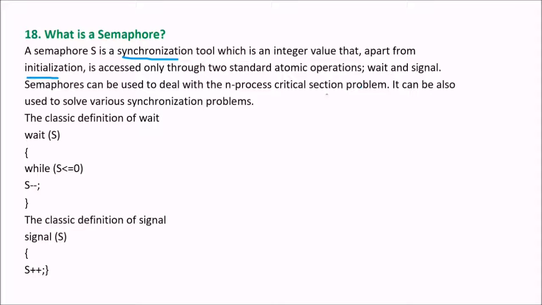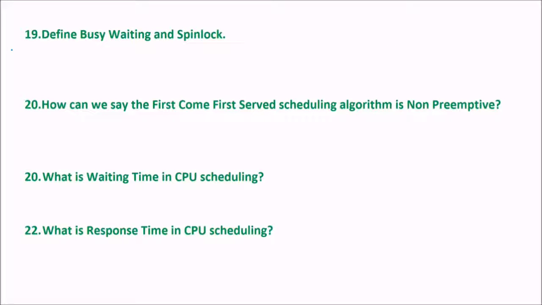So semaphores can be used to deal with the n-process critical section problem. They can also be used to solve various synchronization problems in the operating system. For example, see how wait works. The classical definition of wait is: while S is less than or equal to 0, do nothing, then S minus minus. For signal, we add 1 to S. So for wait we decrement S, and for signal we increment S.